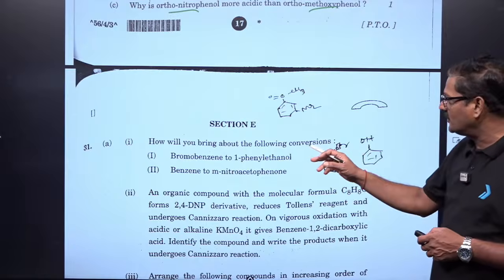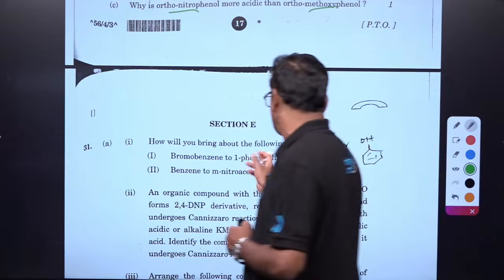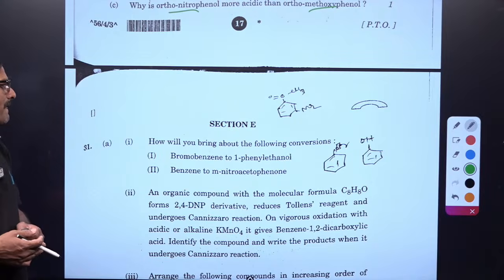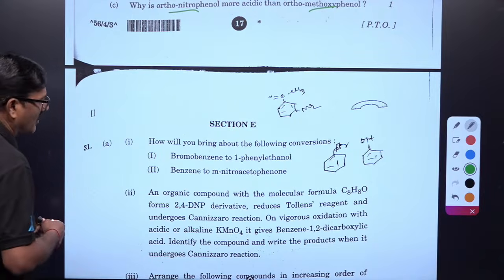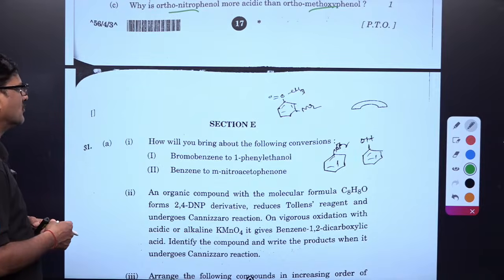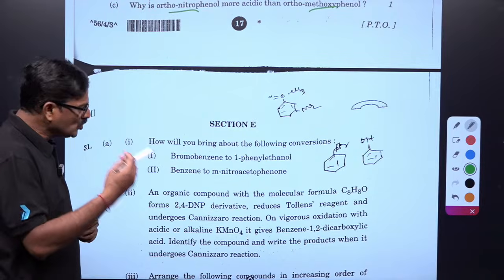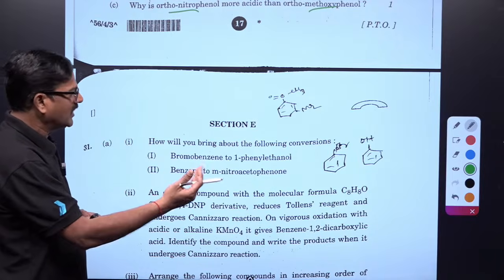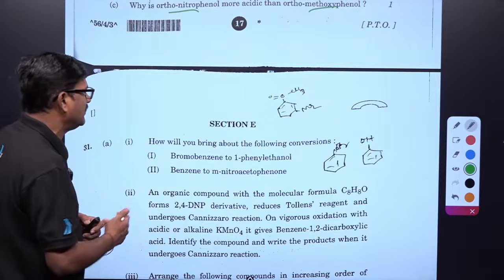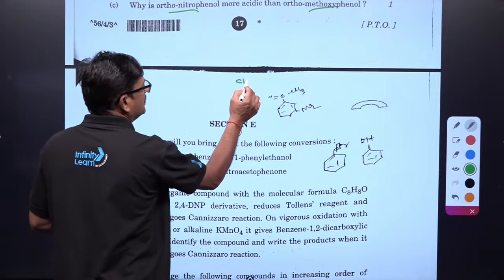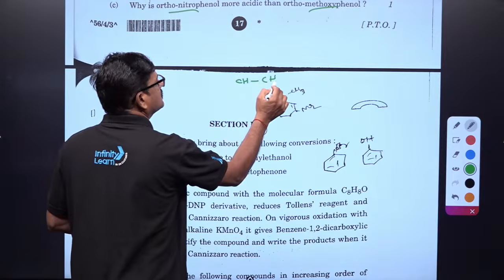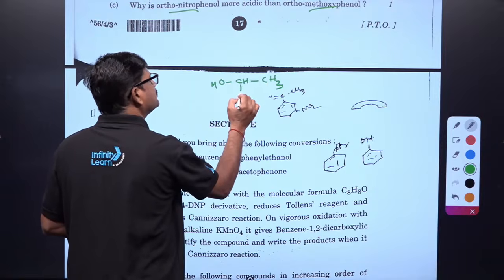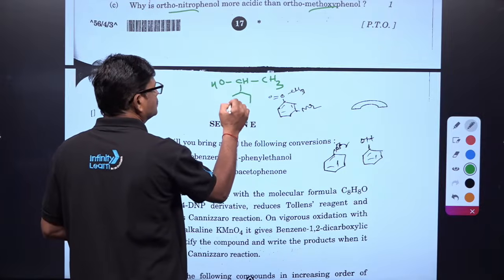And you can say how you will bring about the following conversion: bromobenzene to 1-phenyl ethanol. 1-phenyl ethanol means this is the one, with CH3.